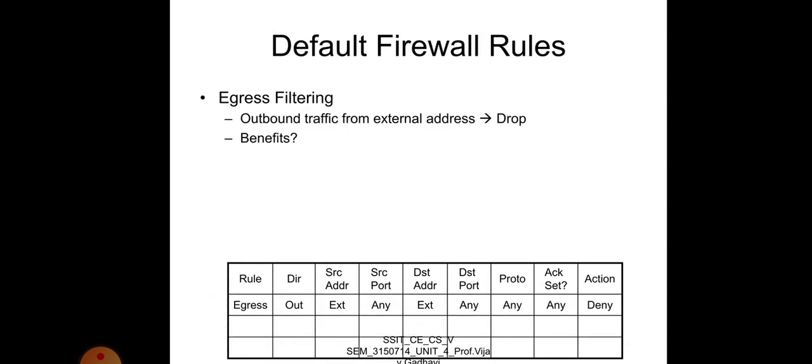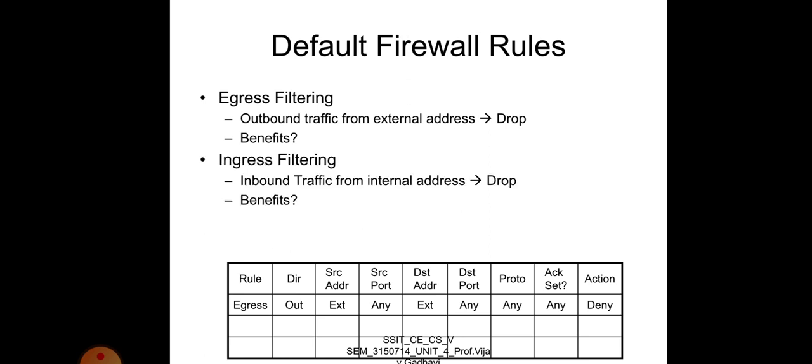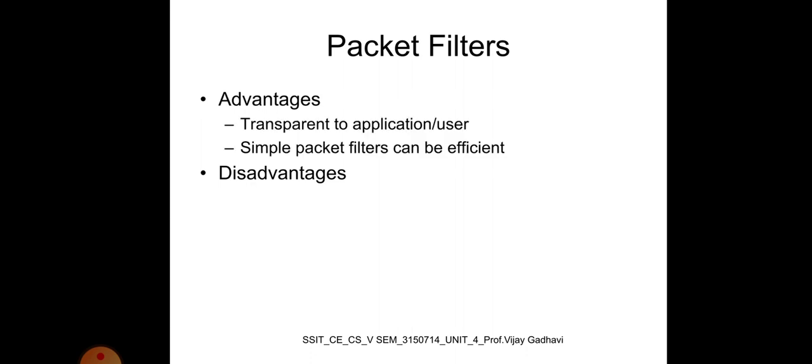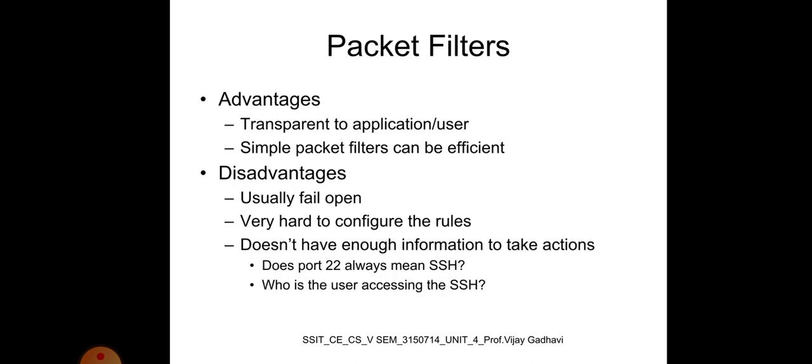Problems are default firewall rules we are seeing here, egress filtering: outbound traffic from external address is dropped. Now packet filters, advantages: transparent to application, simple packet filter can be efficient. Disadvantages: usually fail open, very hard to configure the rules, doesn't have enough information to take actions. Thus, port 22 always means SSH. Who is the user accessing the SSH?